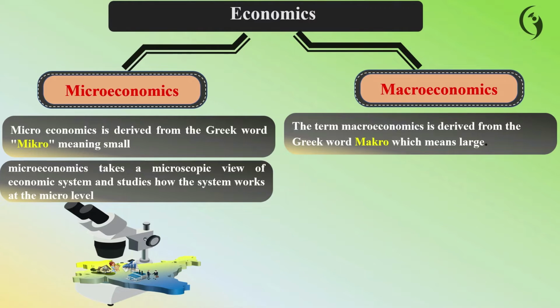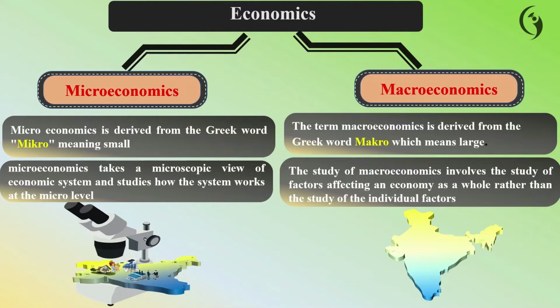On the other hand, the study of macroeconomics involves the study of factors affecting an economy as a whole rather than the study of the individual factors. Here we are going to study an economy as a whole.